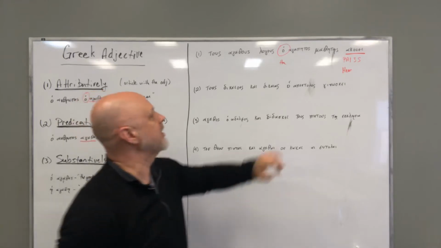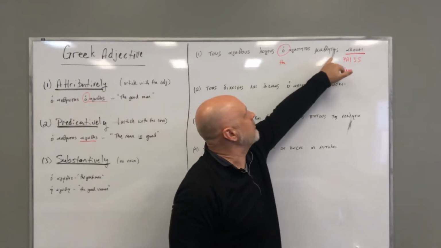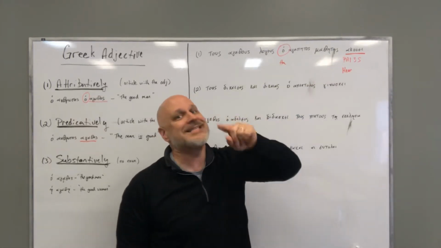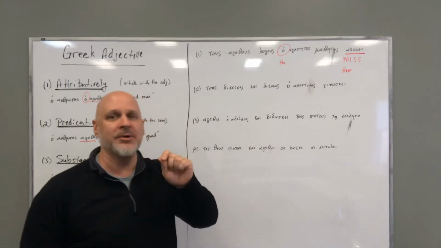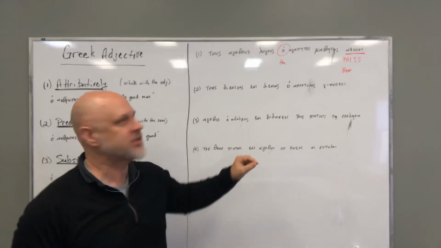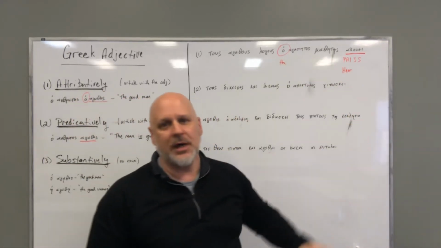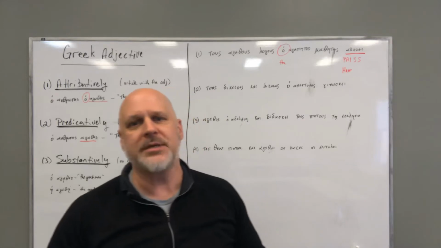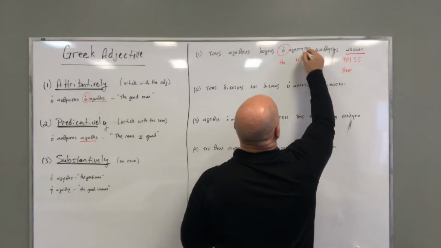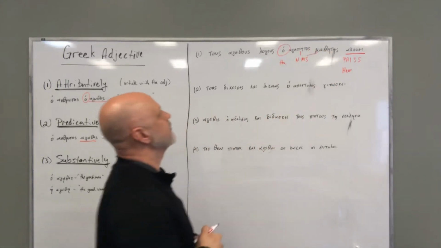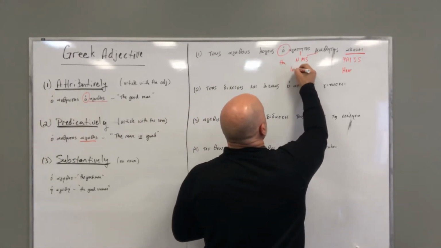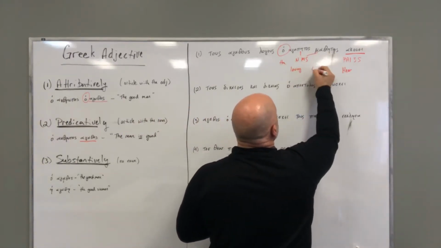Now this can be a little tricky. Agapetos and mathetes, this is masculine, this is feminine. Or at least it looks that way. But remember, in first declension, you have masculine in first declension. And so both of these are going to be nominative masculine singulars. All right? So nominative masculine singular for both of these. Agapetos is loving, and mathetes is disciple.